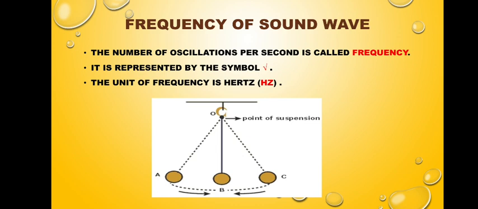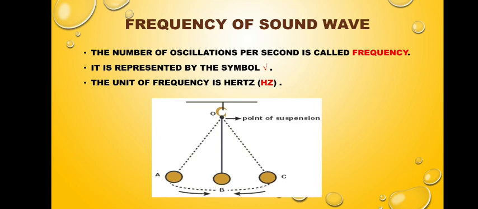If you remember, in the previous class we saw that the oscillation takes place from B to A to C and C to B, coming again to the center position B. We say that the bob has completed one oscillation. Or if you measure it from extreme position A to C, C to A, that will be considered one oscillation.